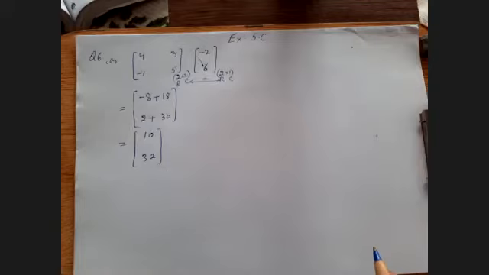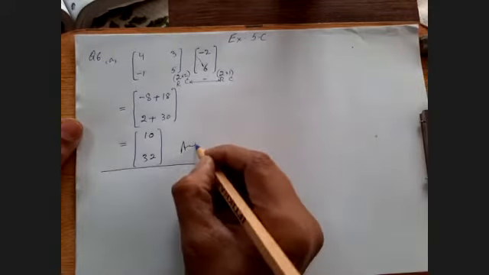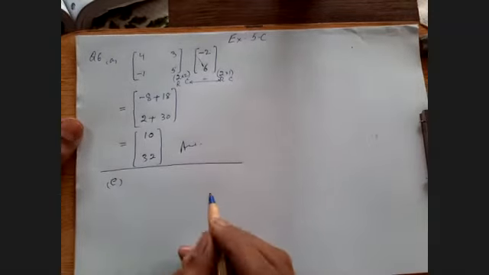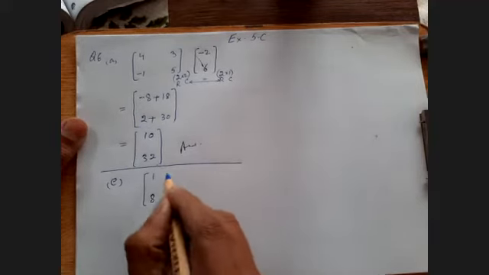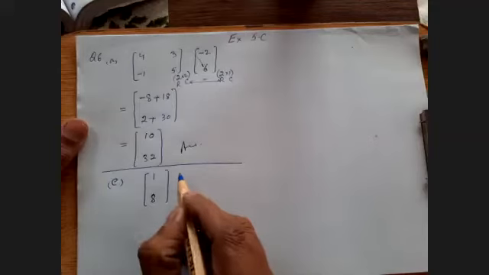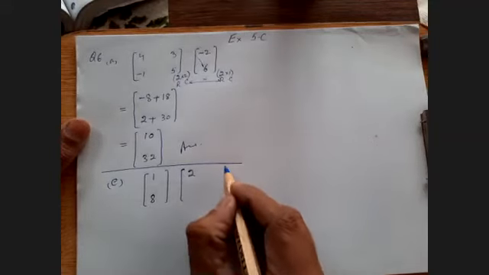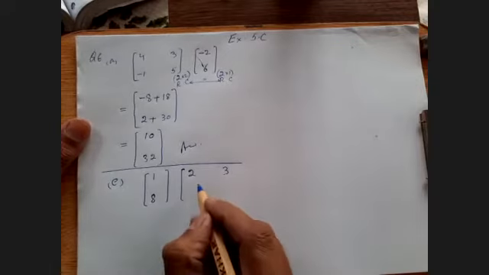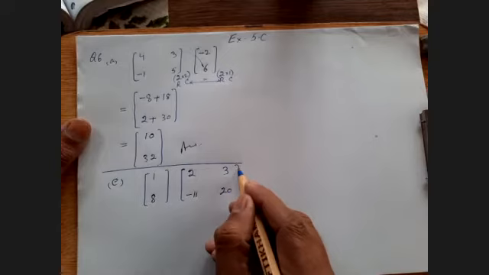As far as part E is concerned, in the E part, 1, 8, and 2, 3, -11 and 20. This is written like this.